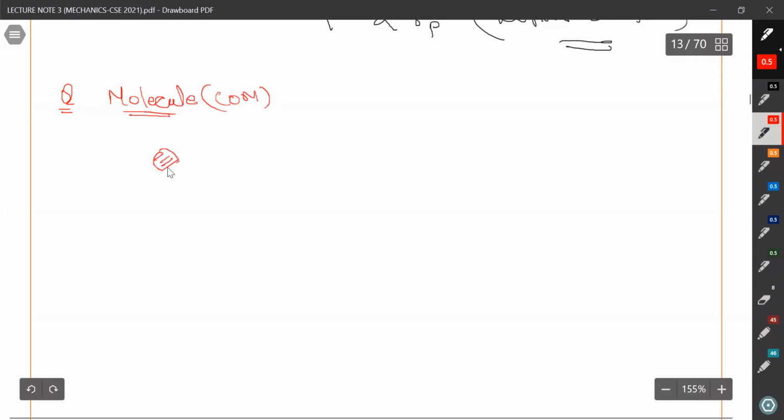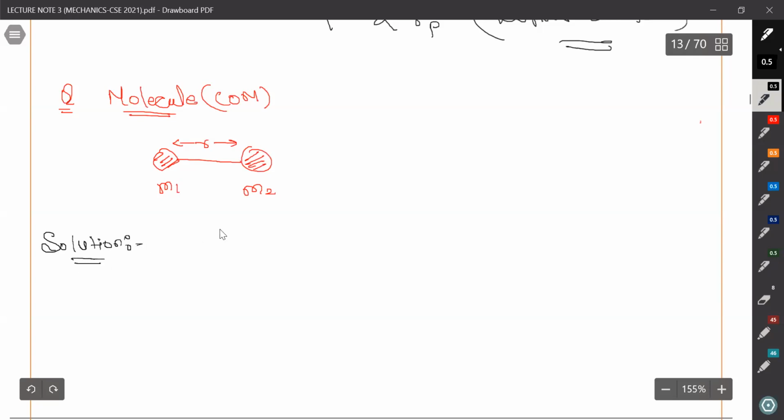So this is the molecule, this is m1, this is m2, and this is r. I'm not going to solve this, I think you can solve it easily. What you need to do is draw an axis, write this m1, write this m2, and they are joined with a distance L.